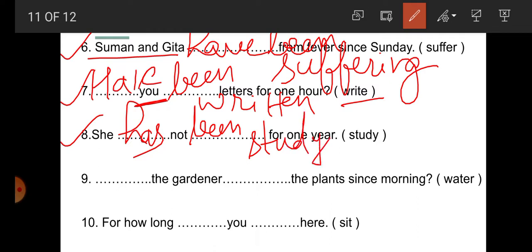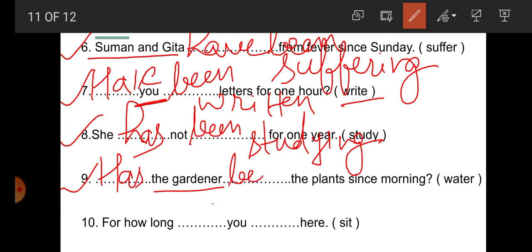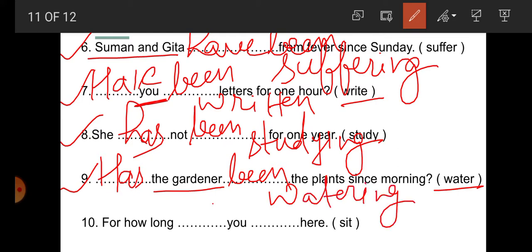She has not been studying for 1 hour. Number 9: What is the subject here? The gardener. So for gardener, has. Has the gardener been watering the plants since morning?